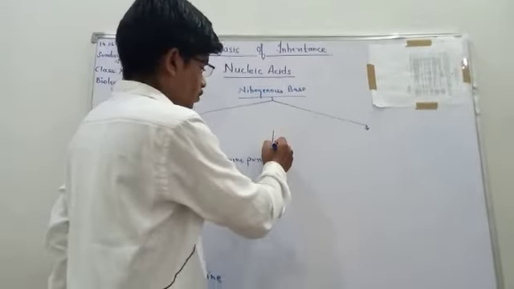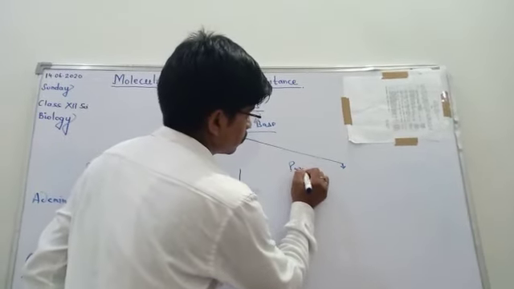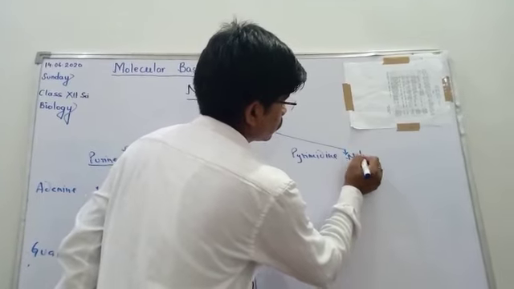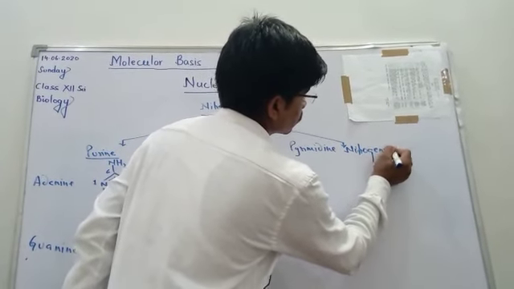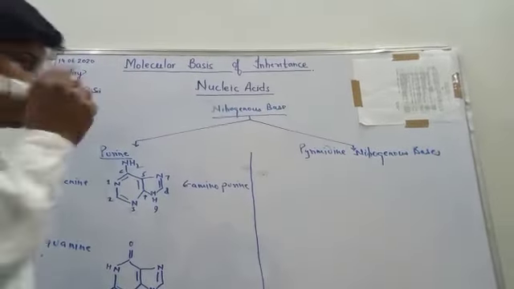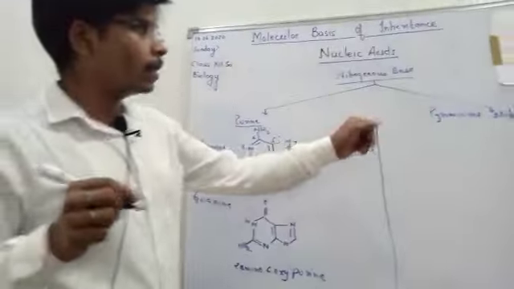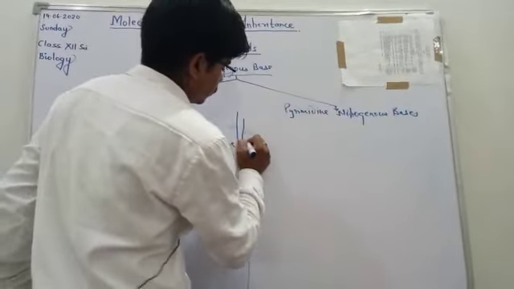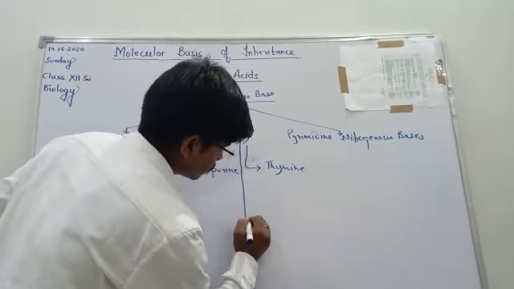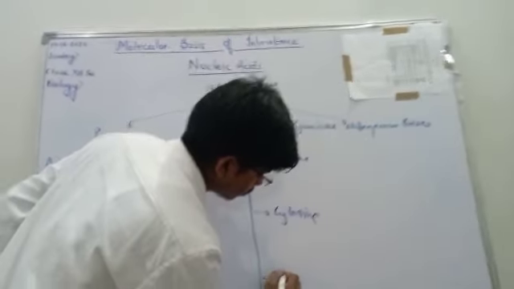Now the structure of pyrimidine nitrogenous bases. As purines are 2 types, adenine and guanine, pyrimidines are 3 types, which are thymine, cytosine, and the third one is uracil.